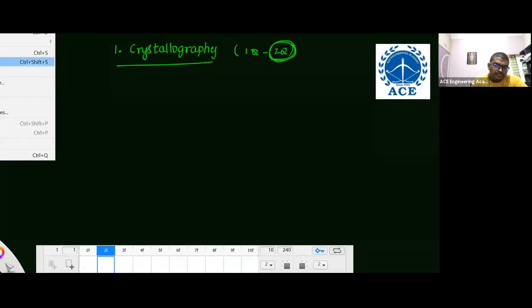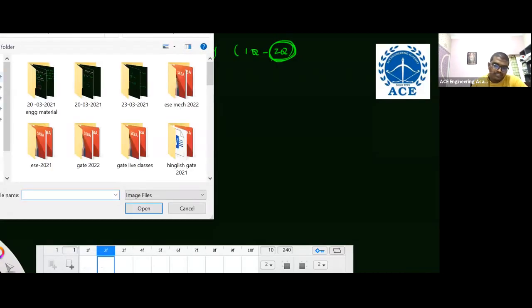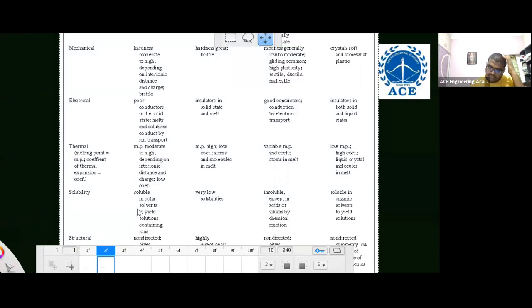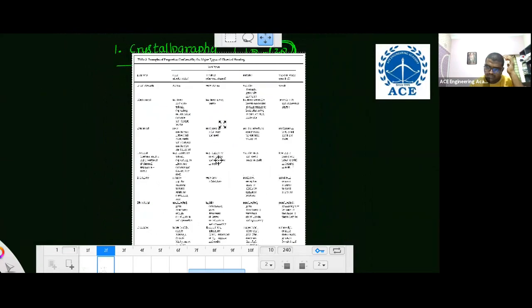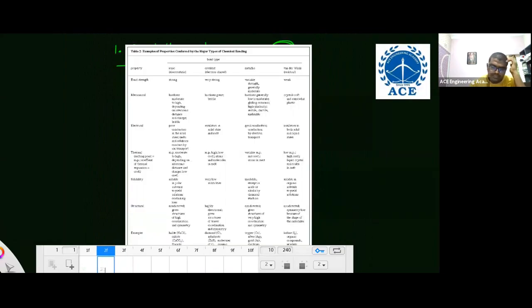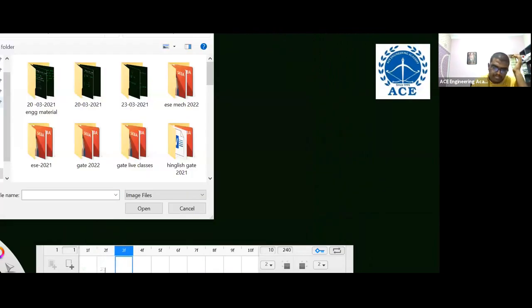So I'll explain first different types of bonds in a simple way, because we don't have time to write everything. That's why I'll consider the table of all these bonds. Okay, this is very small, right? So I'll consider it in the second page.